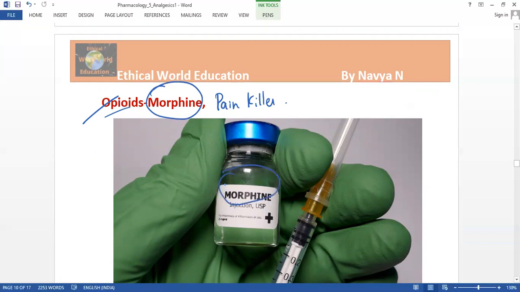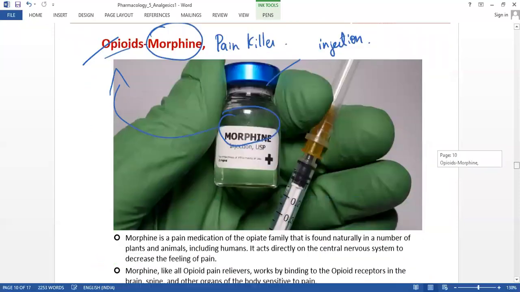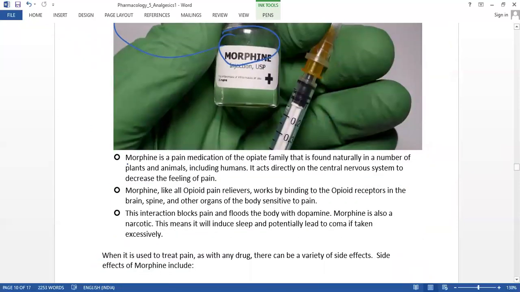So this morphine belongs to this group, and you can see by this, this is the injection. So let's go to the detail one. This morphine is the painkiller, the medication. It belongs to the opiate family, which is found naturally in plants and animals, including humans. So it acts directly on the central nervous system.